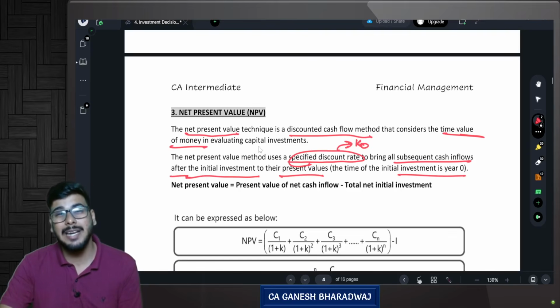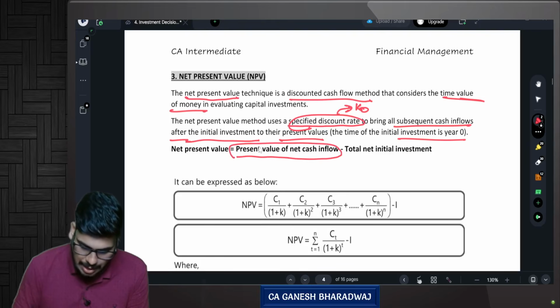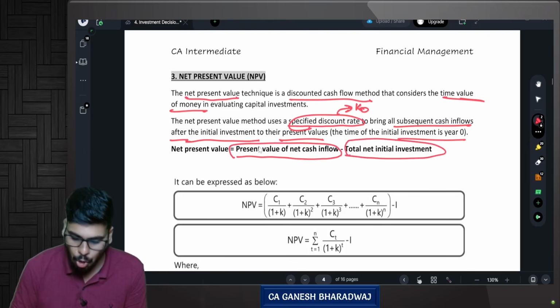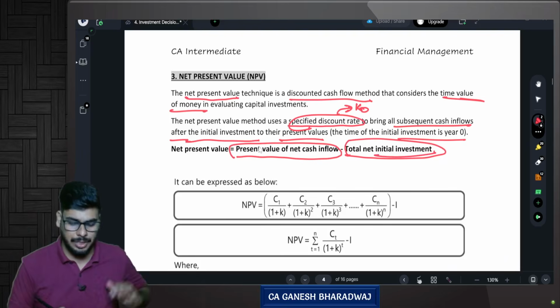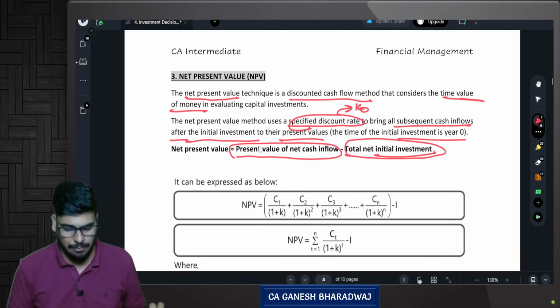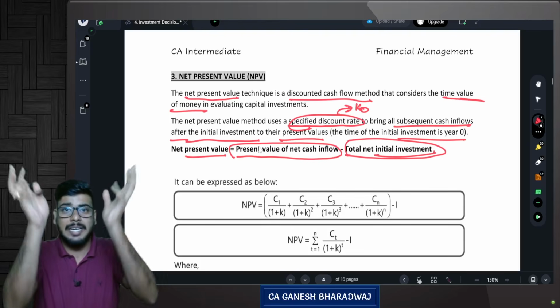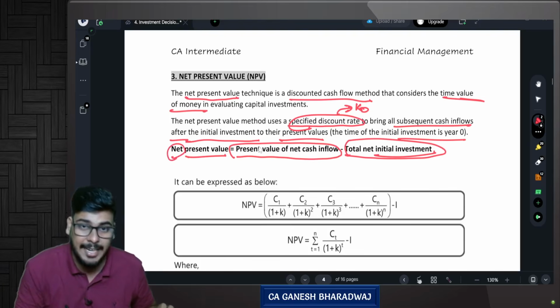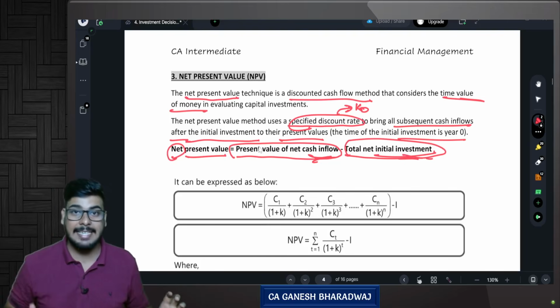So what do you mean by net present value? The present value of cash inflows minus the present value of cash outflows. Outflow is nothing but your initial investment. Present value means bringing everything into today's value by discounting. Why is it called net? You are netting out your inflows with your outflow. That is why it's called net present value.